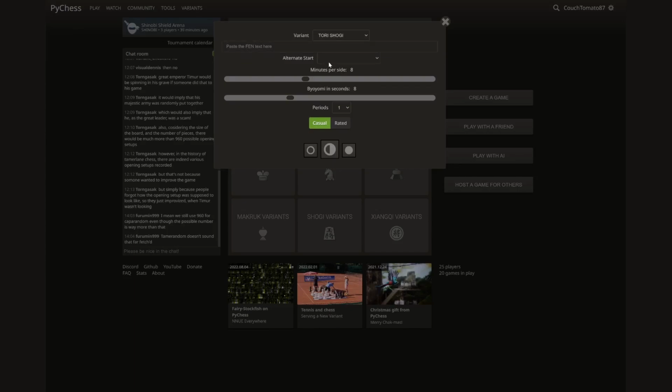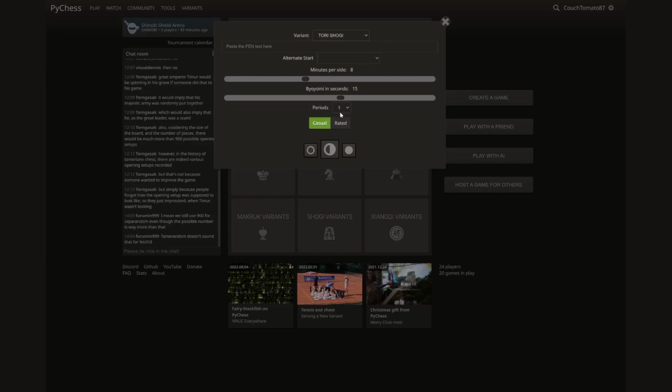You can have some alternate starts which apply to certain variants. This sets the time controls. So this is your starting time bank in minutes. And then this is the increment. So shogi games have byoyomi, which basically means that once you run out of your time bank of, in this case, 8 minutes, every one of your turns now has, say, 15 seconds to complete that turn, otherwise you lose. And that refreshes each move.